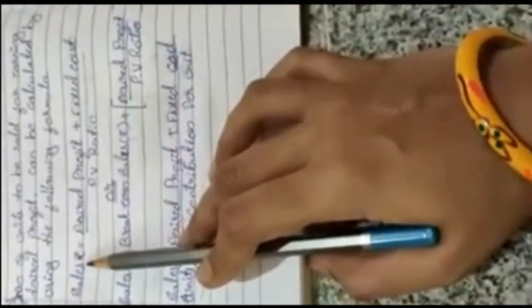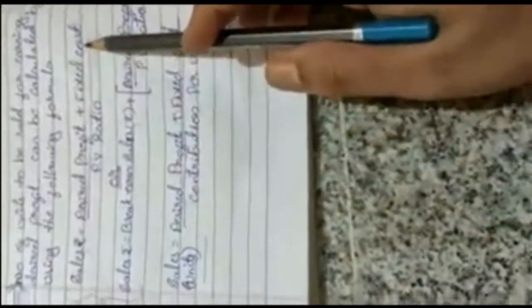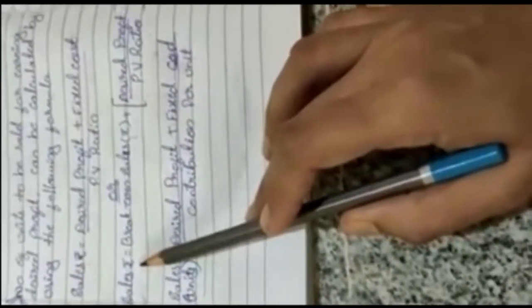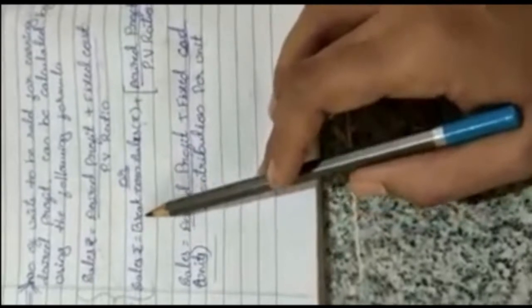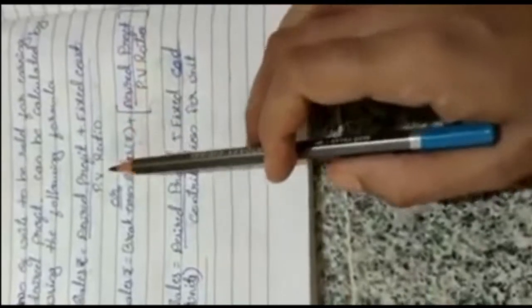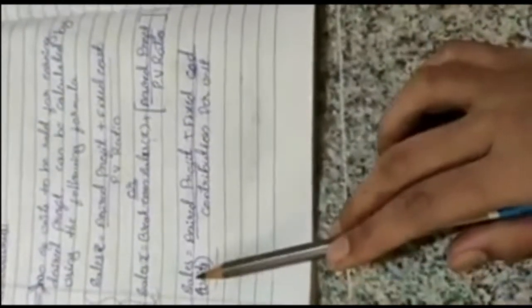To calculate the sales in rupees, this is the formula: sales equals desired profit plus fixed cost divided by PV ratio. Or else, you can use another formula to calculate the sales in rupees: break-even sales in rupees plus desired profit divided by PV ratio. By using these two formulas, we can calculate the sales amount, right? But when we are going to calculate the sales units, we are supposed to use this formula: desired profit plus fixed cost divided by contribution per unit. So this can be used for the calculation of units.